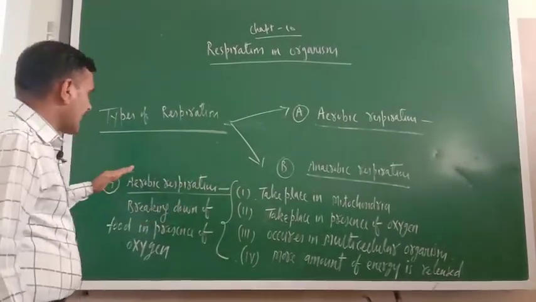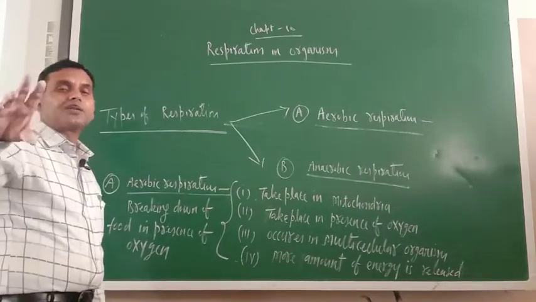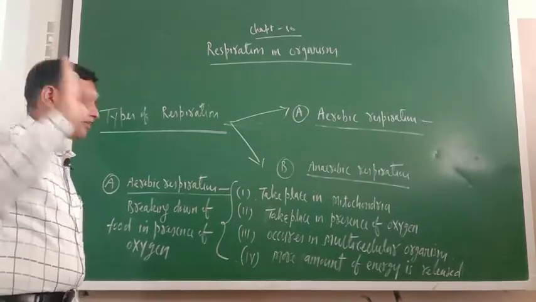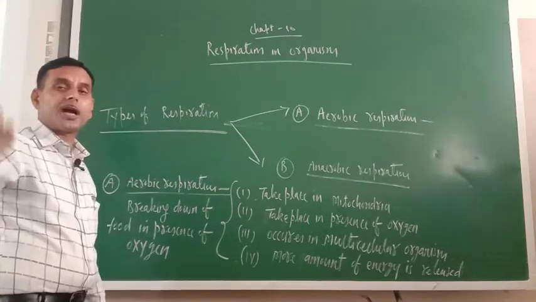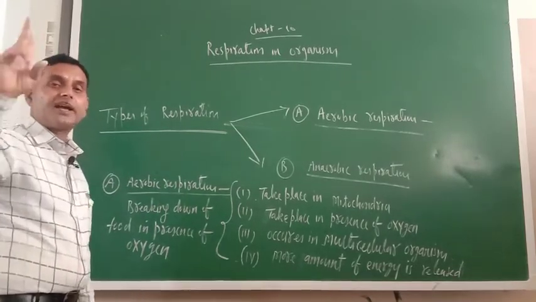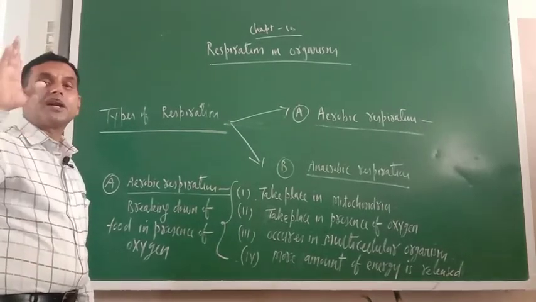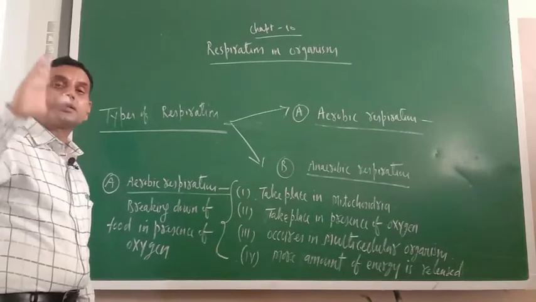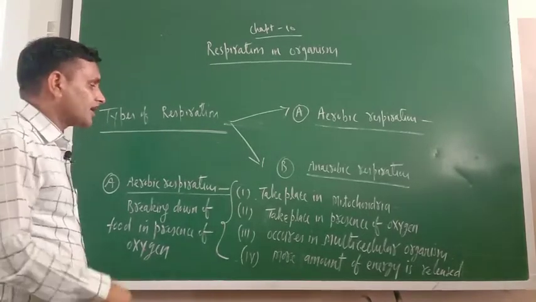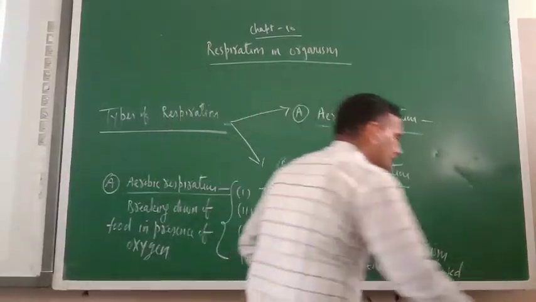So in aerobic respiration, basically five things you should write: breaking down of food in presence of oxygen; it takes place in mitochondria; more amount of energy is released; it occurs in multicellular organisms. These are the characteristics of aerobic respiration.